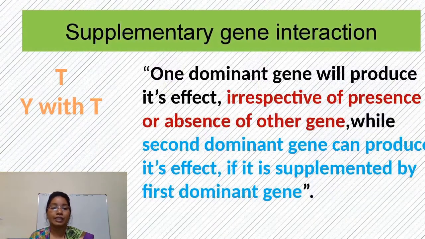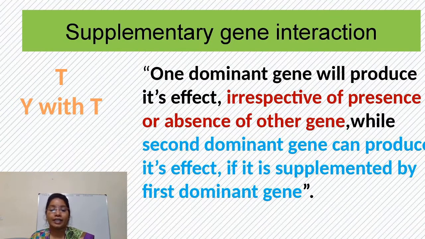Next, we will see the supplementary gene interaction. In supplementary gene interaction, one dominant gene will produce its effect irrespective of presence or absence of other gene, while second dominant gene will produce its effect only if it is supplemented by first dominant gene.